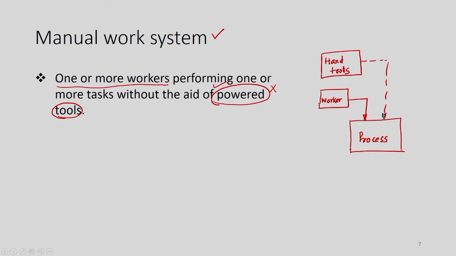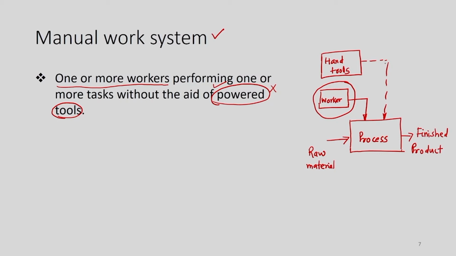The major contribution to carry out the process, that is conversion of raw material into the finished product, the entire operation is dependent upon the skill and power of the worker.